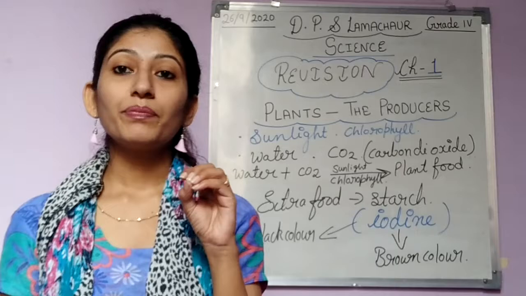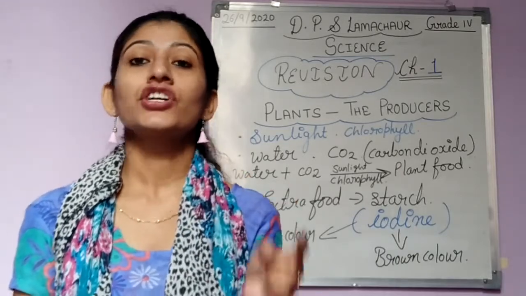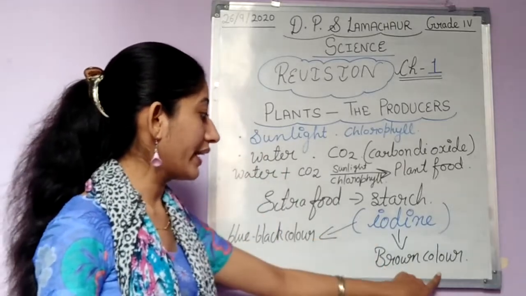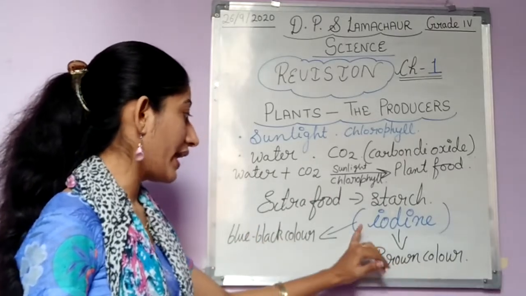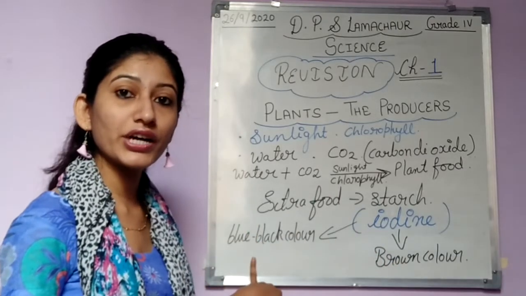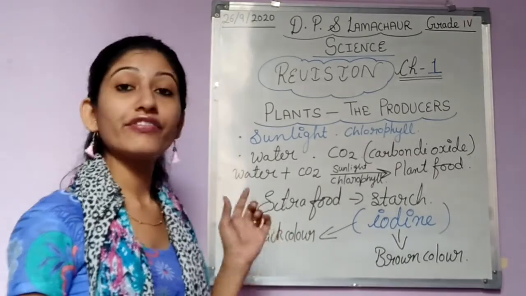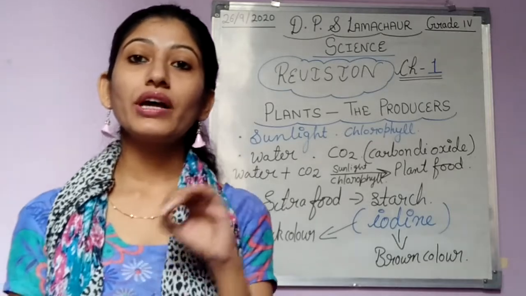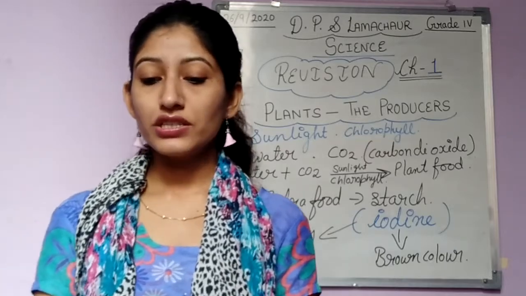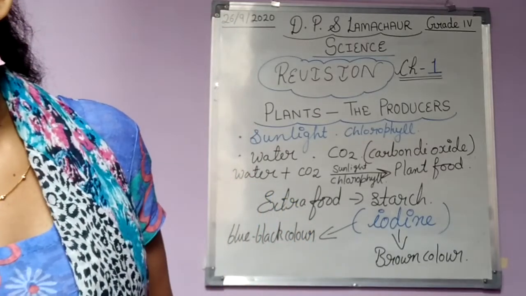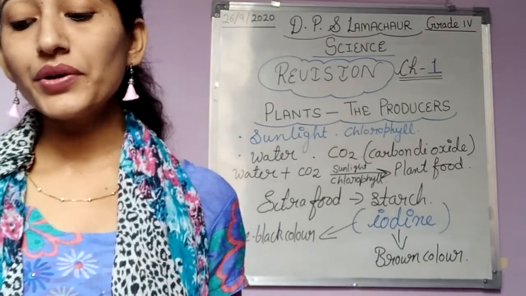This iodine, when we put a few drops of iodine on any food item that contains starch, this iodine brown color gets changed into blue black color. So the brown color of iodine changes into blue black color, and this blue black color confirms that the particular food item contains starch in it. Okay, so this we have already discussed about iodine and starch.